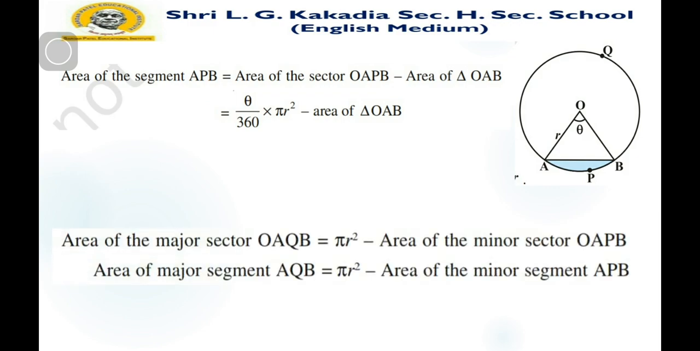Two things to find: the area of major sector OAQB and the area of major segment OQB. Just subtract the given minor sector from the total area, that is pi r square, and we can find the major sector easily. So using these formulas, let me solve some examples, illustrations, and some questions from the exercise. Just remember four formulas and one more about the length of an arc. Using these formulas, we solve some examples.